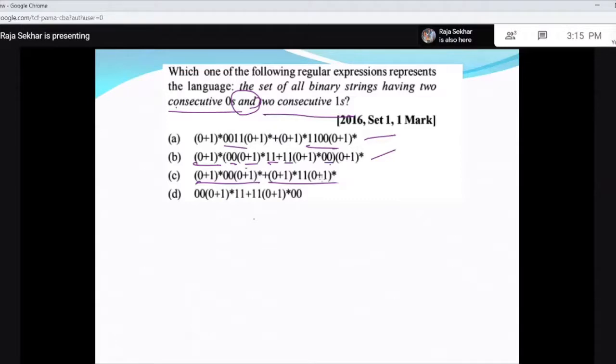So you won't get this. And for this, you are getting the pattern either at the beginning or at the end, one at the beginning, one at the end. So this is your wrong answer. So the correct answer for us is B.